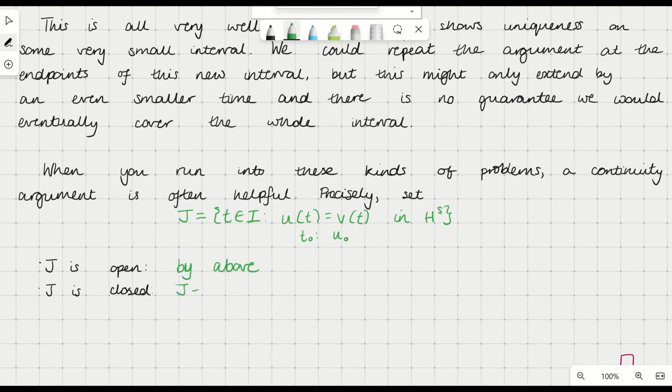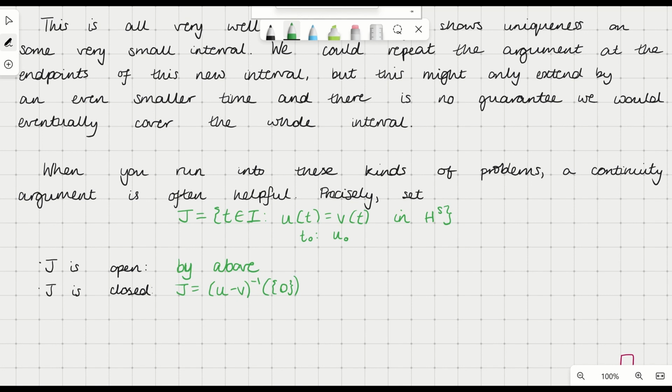Why is J closed? Well, one way we can write J is as the pre-image under the function u minus v of the set 0 in HS. U minus v is continuous from the interval into HS because u and v both are. So this is a closed set because 0 is a closed set in HS. So this is it, we're done. We already know that J is open, we show that J is closed very trivially, and so because the interval I is connected, J can't be both open and closed without being the whole set or empty, which it isn't. So that's the end of the proof.